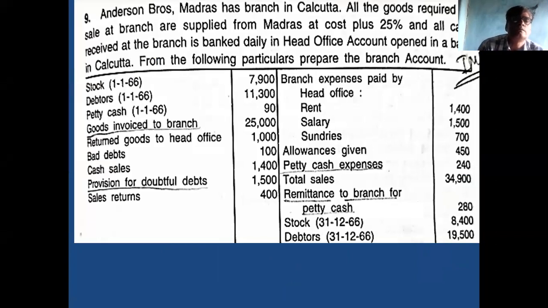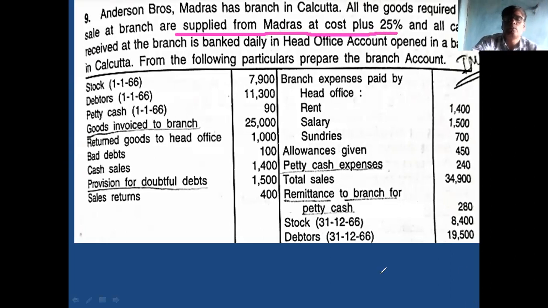Henderson Brothers, Madras, has a branch in Calcutta. All goods required for sale at the branch are supplied by Madras at cost plus 25%.